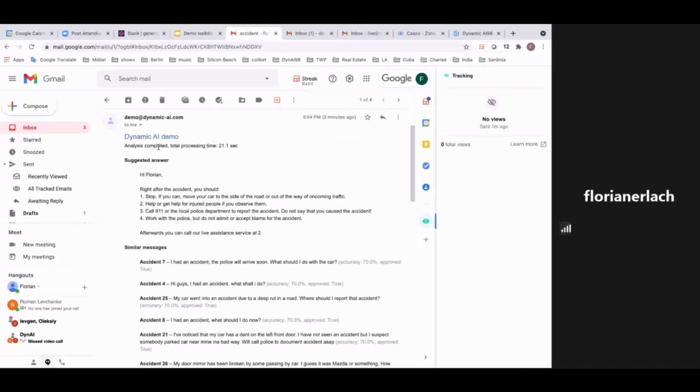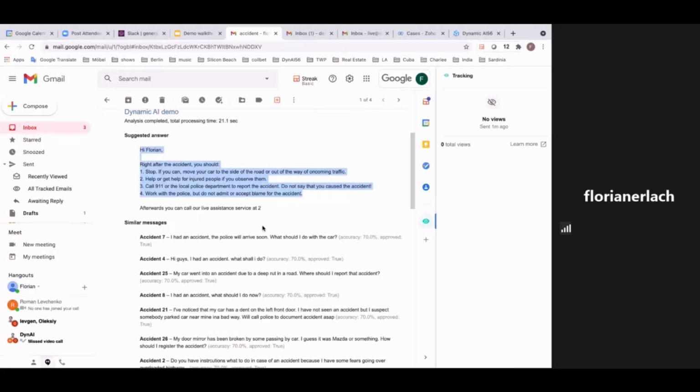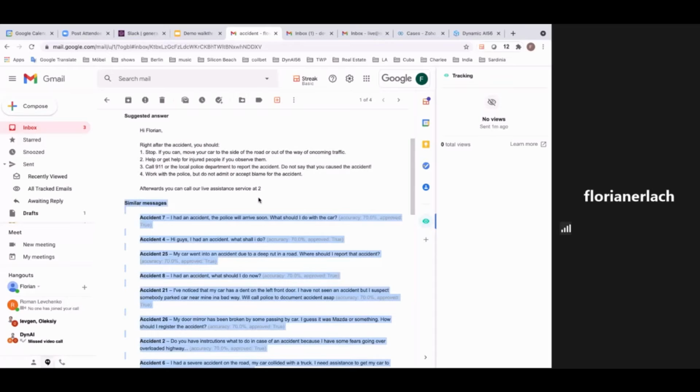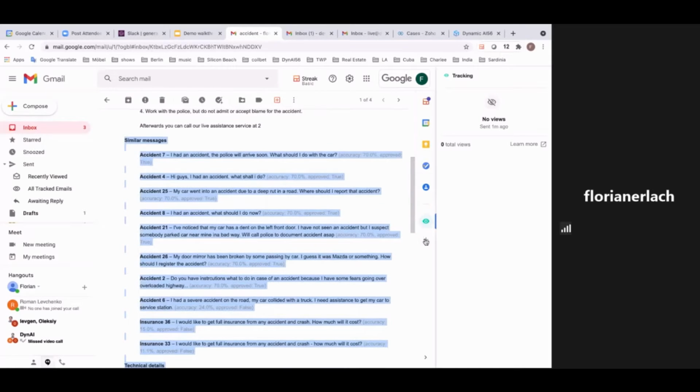So the system took 21 seconds, as you can see here. And the suggested answer is, hi, Florian, right after an accident, you should stop if you can. Call 911. This is simple. This can also be done by a bot. This is pre-prepared. But the most important thing is this similarity check, that the system is really checking the database, what do we have? And it's really checking the context and not the buzzword. That's very important to understand.